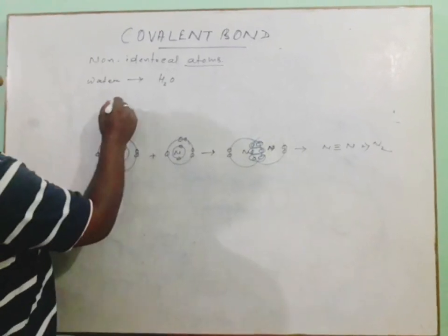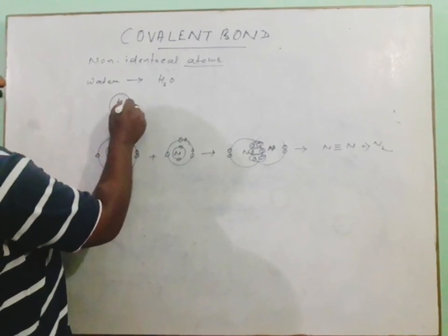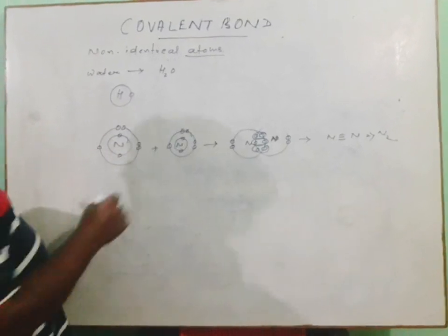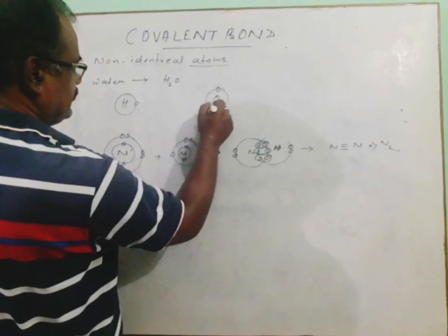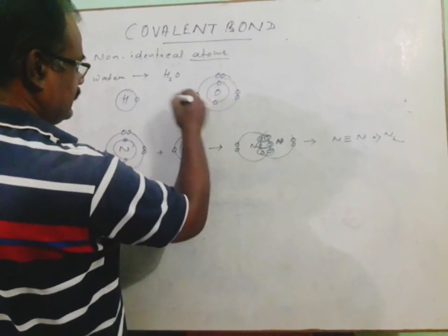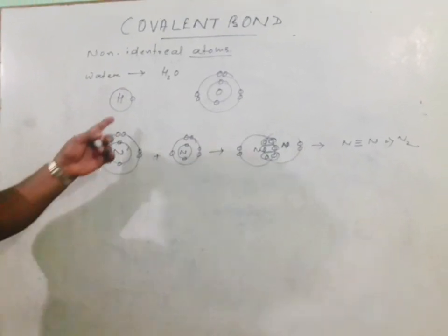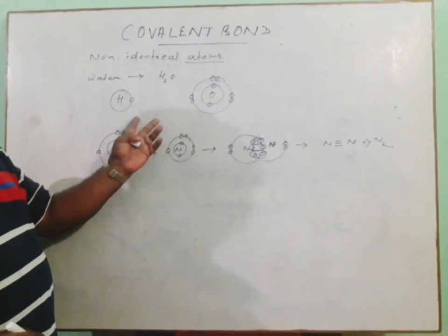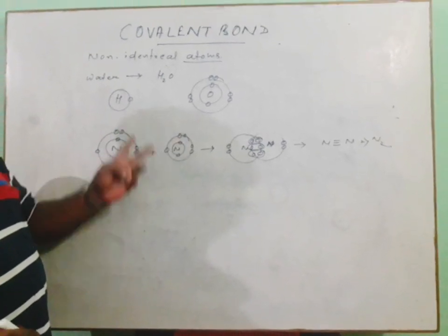Now hydrogen, as you know from the atomic number, has atomic number 1 and it has only one shell, the K shell, consisting of 1 electron, whereas oxygen, if you see the atomic number is 8, has 6 valence electrons, and both are unstable. Whenever hydrogen and oxygen react chemically, because both are unstable, they try to be stable by getting a stable electronic configuration.